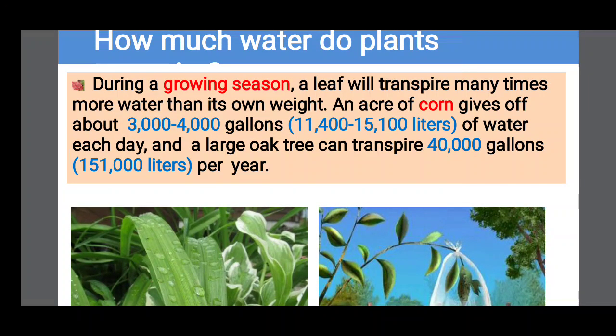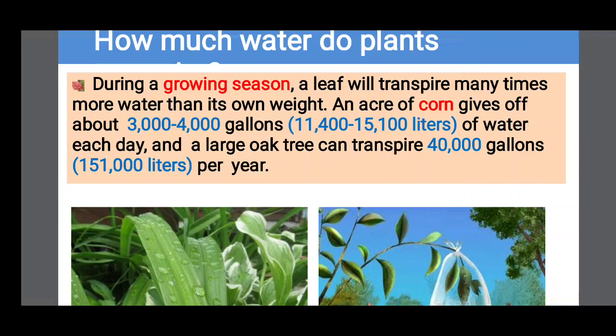Daily, an acre of plants loses 3,000 to 4,000 gallons, that's 11,400 to 15,100 liters, evaporating from an acre of maize to the atmosphere. So you can see the water is going outside from the plants. Mostly maize is a high transpiration rate plant.